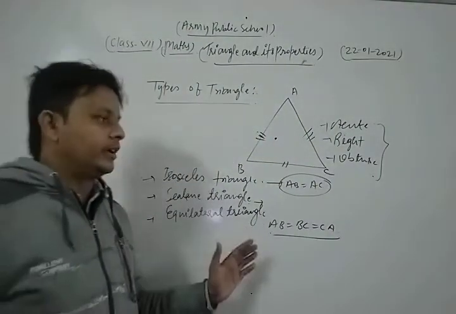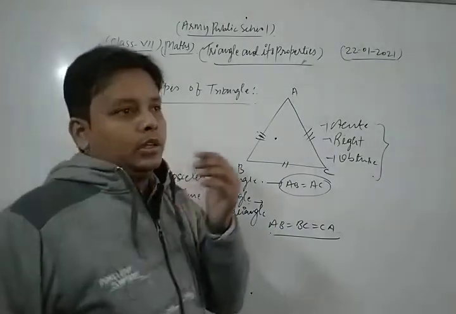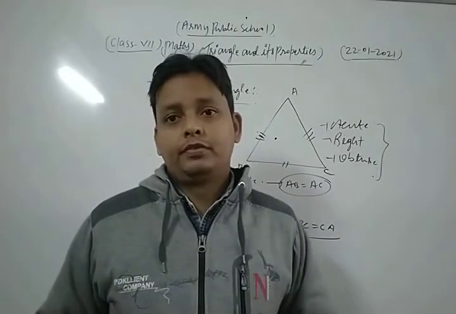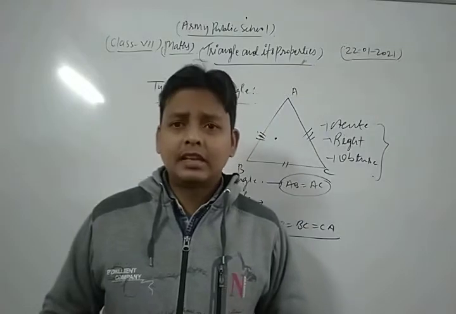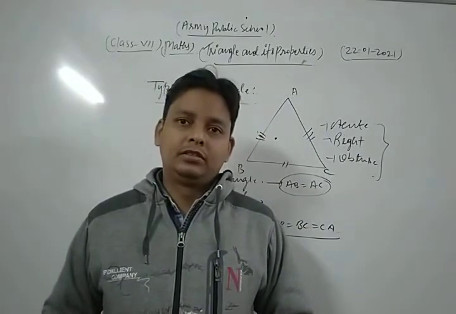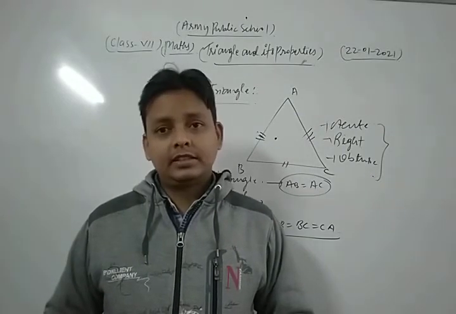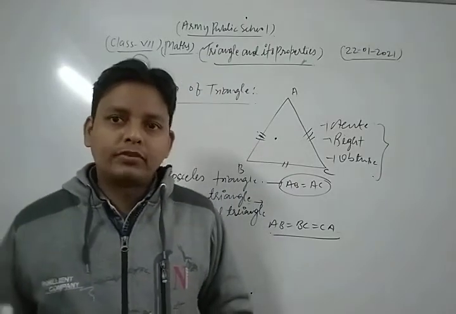So in this way, dear friends, we can say that there are six types of triangle: three on the basis of sides, and three on the basis of angles. Also a triangle has three vertices, three sides, and three angles. Now the concept of triangle is clear.